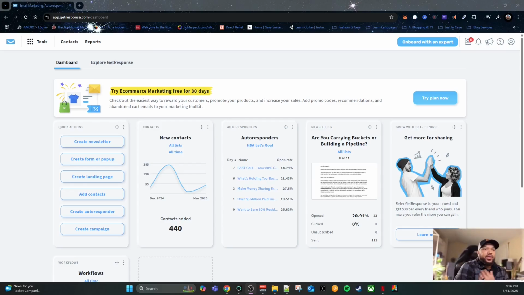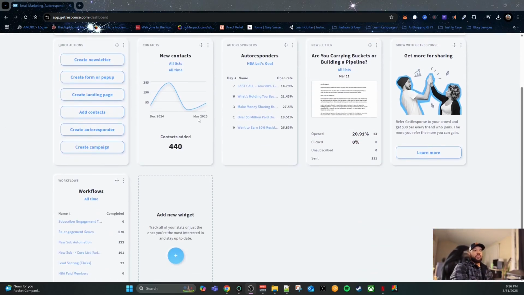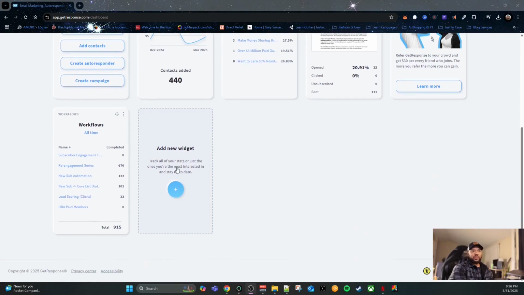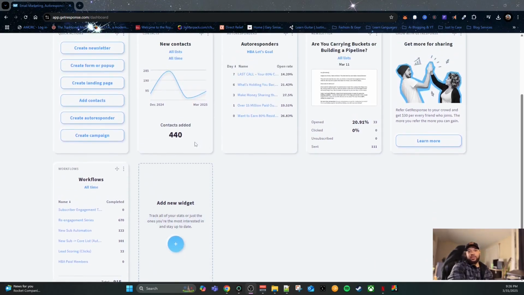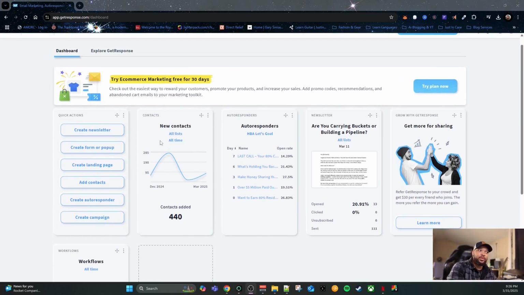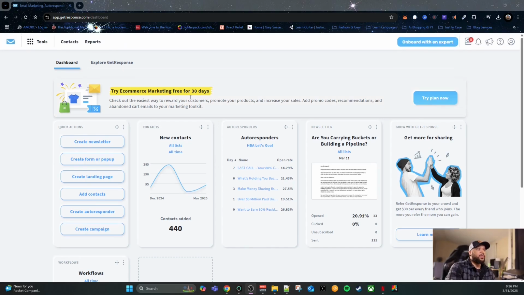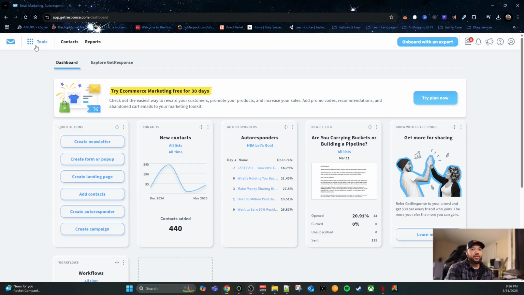All right, so here we are on the GetResponse dashboard, the back office of GetResponse. You can change the way this looks here. You can basically move the stuff around, add your own widgets, or remove widgets. This is basically just how I have mine set up. So once you log in, it may look a little different, but you can adjust how this looks. First thing I want to do is go up here and show you the tools that you can get with GetResponse.